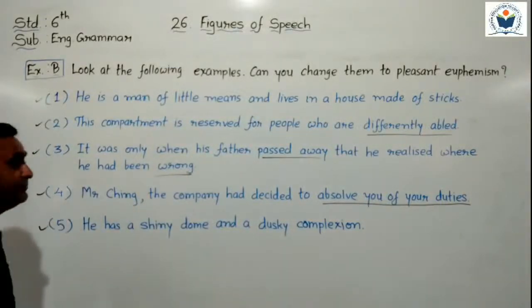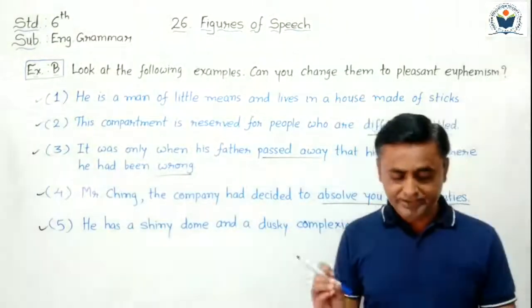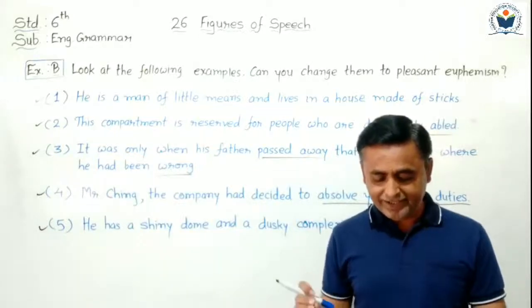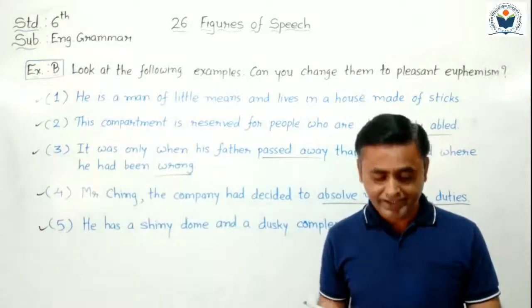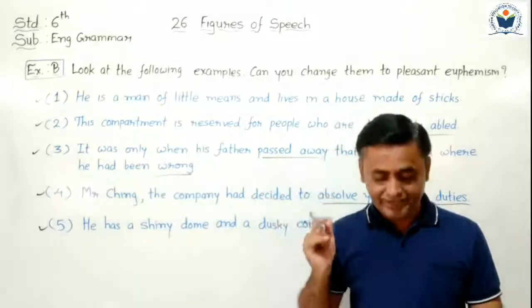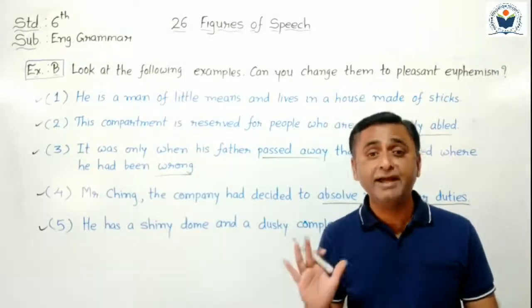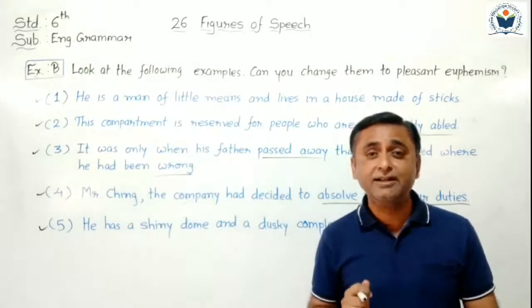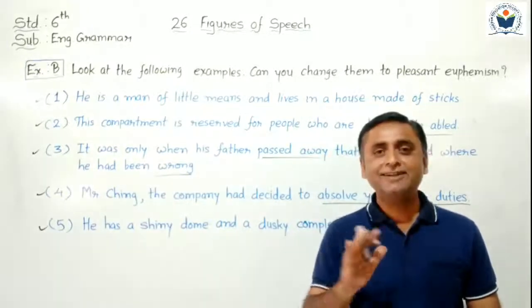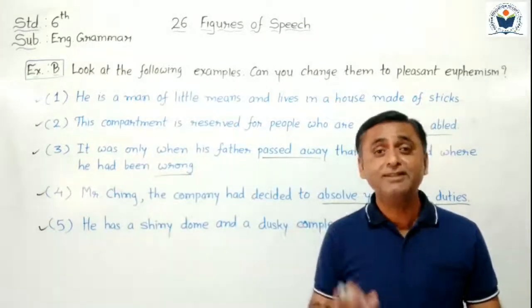Now we have to see the fifth one. Fifth sentence is given, unpleasant euphemism is in your textbook. He has a bald head and a black skin. He has a bald head. उससे क्या है? वो टकला है. And a black skin. उसकी skin कैसे है? Black है. Directly we cannot say that about any person like that. हम किसी को टकला नहीं बोल सकते. So it is an unpleasant euphemism given here. So we have to convert it into pleasant euphemism.